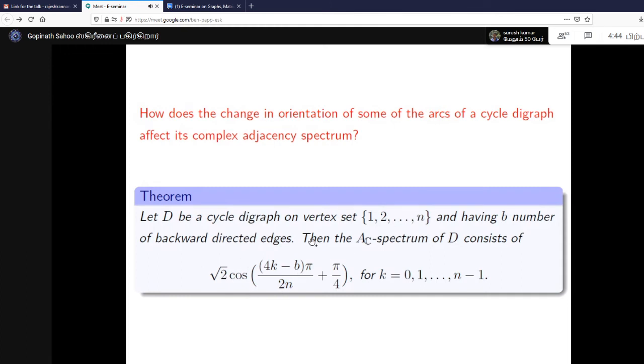Then the complex adjacency spectrum of a cycle digraph will follow this formula, right? And it says B is there, so it doesn't matter where it is placed. It counts how many there are, right?